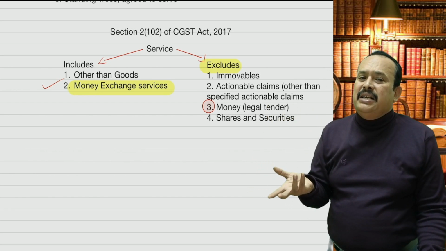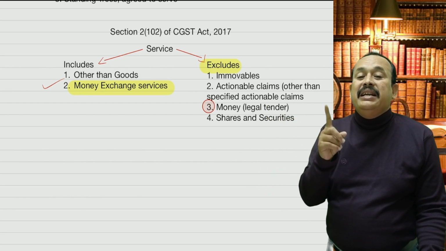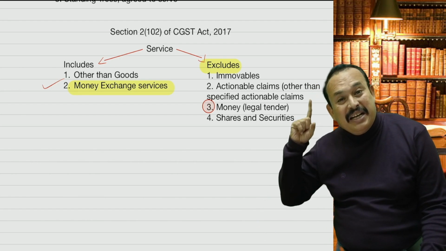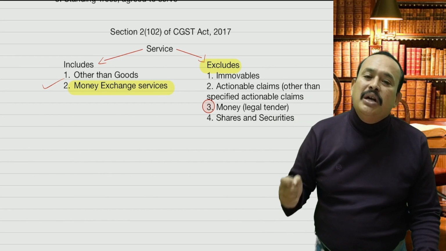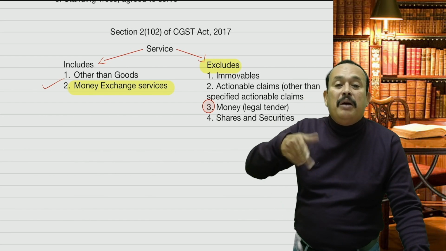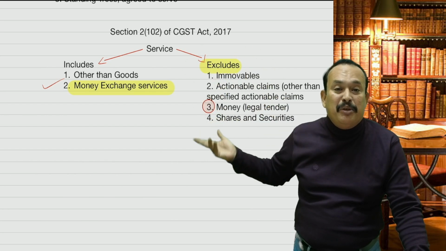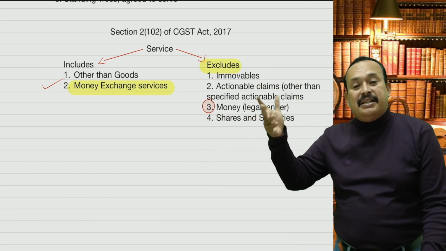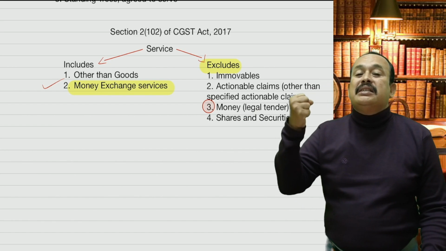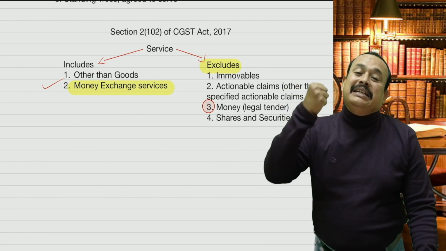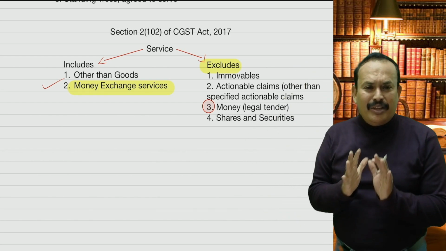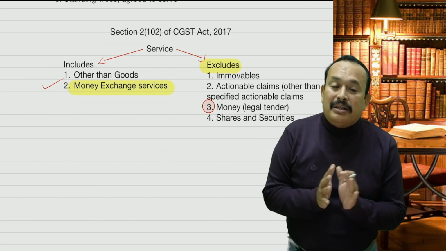So I have dealt with a transaction in currency, a transaction in money. In that case, this supply is considered service, as specifically defined under section 2, subsection 102 of the CGST Act. Service includes one form of currency being converted into another form of currency. Simplified, money exchanger services come under the clutches of service. Therefore, goods and services tax, namely GST, applies. So you got it now. What are the transactions you got?